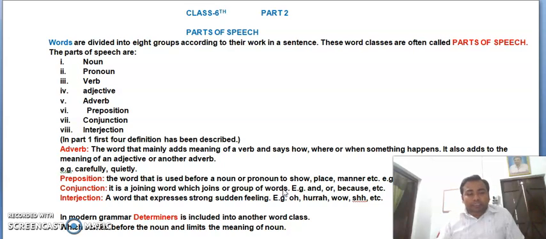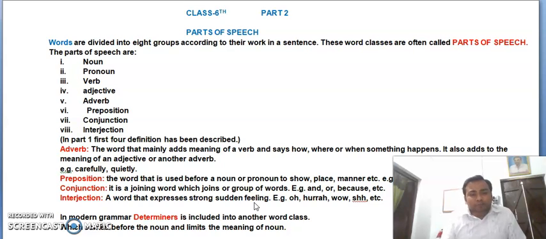Last but not the least, interjection. What is an interjection? An interjection is a word that expresses a sudden, strong feeling. For example, oh, hurrah, wow. This shows the happiness and sadness of the person, described in a word, used in a sentence.